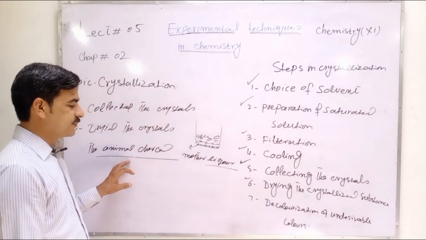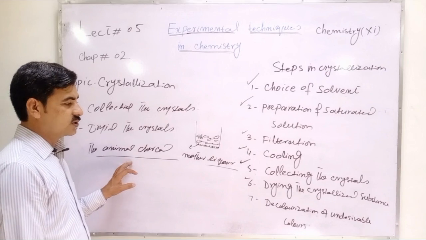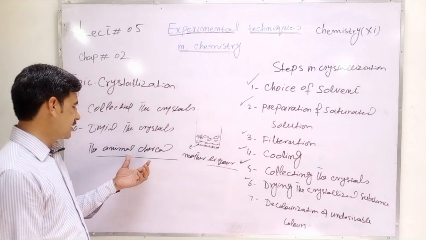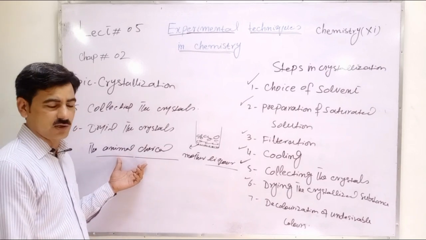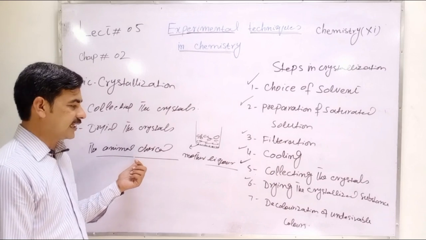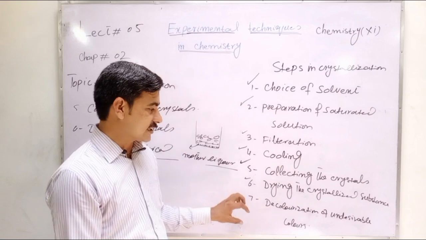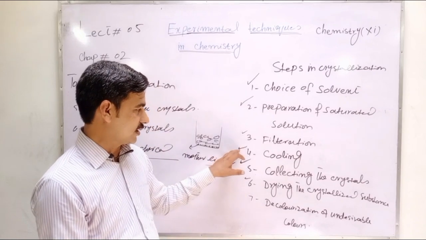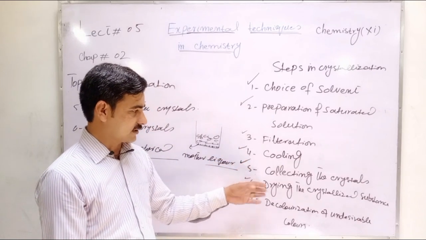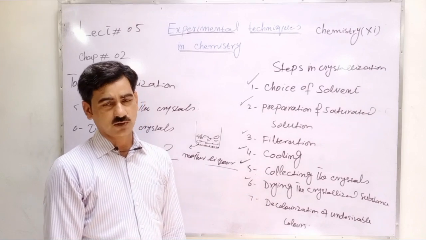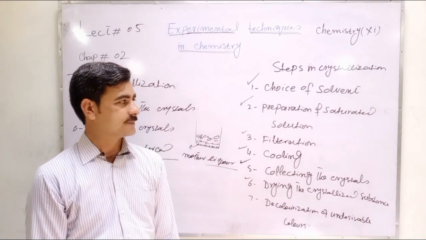In this way, when the solution of the substance is mixed with animal charcoal, the charcoal absorbs the color, and the rest of the solution becomes colorless. This solution is again filtered, cooled, and then we collect the crystals. So this is all about the crystallization process. Thank you very much.